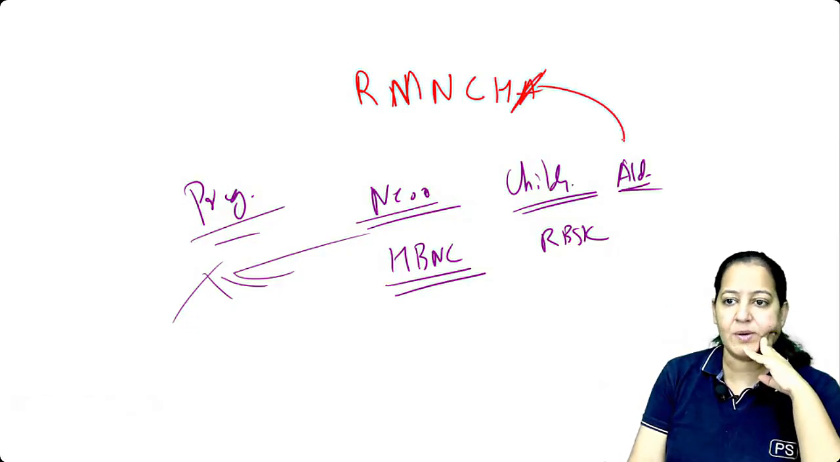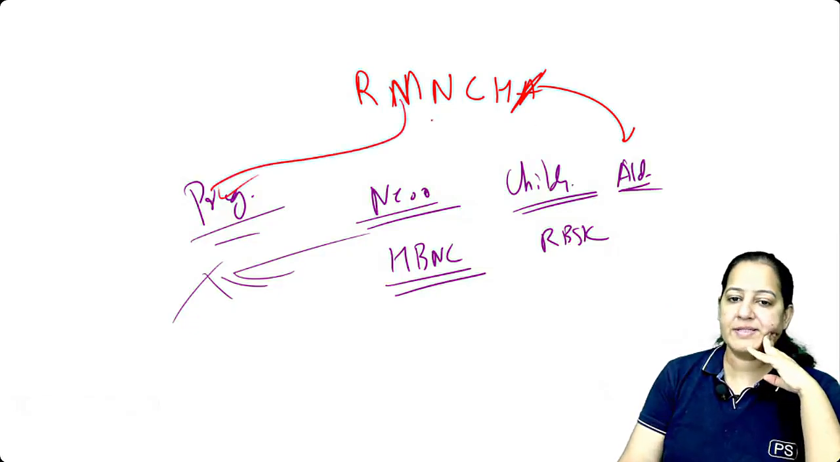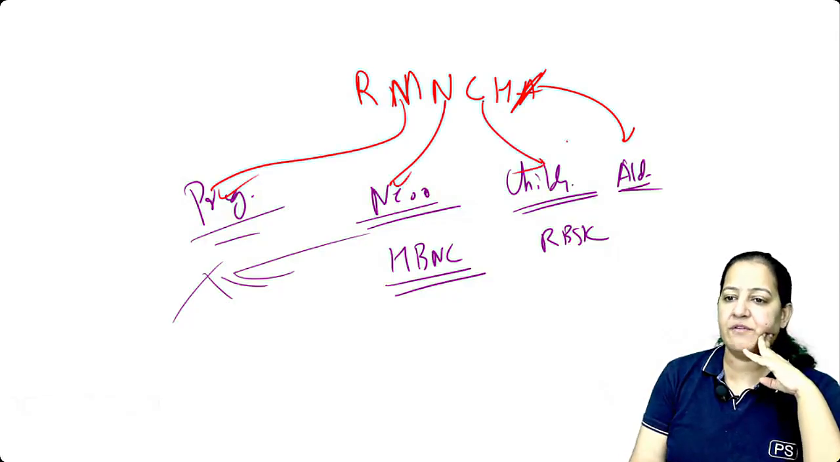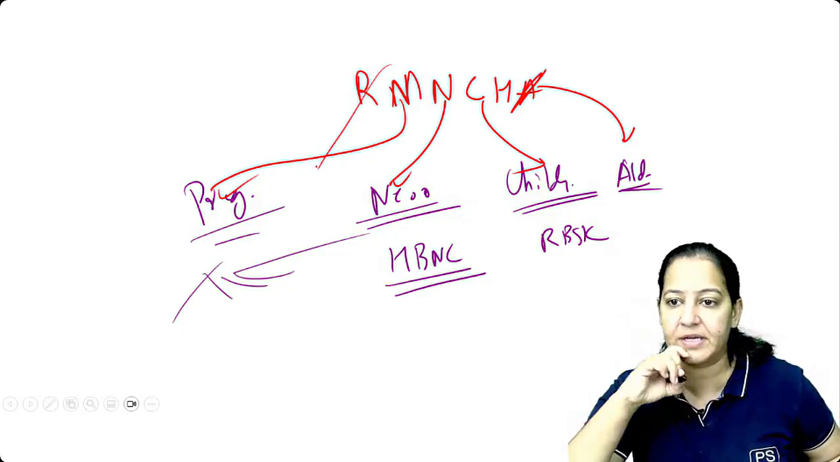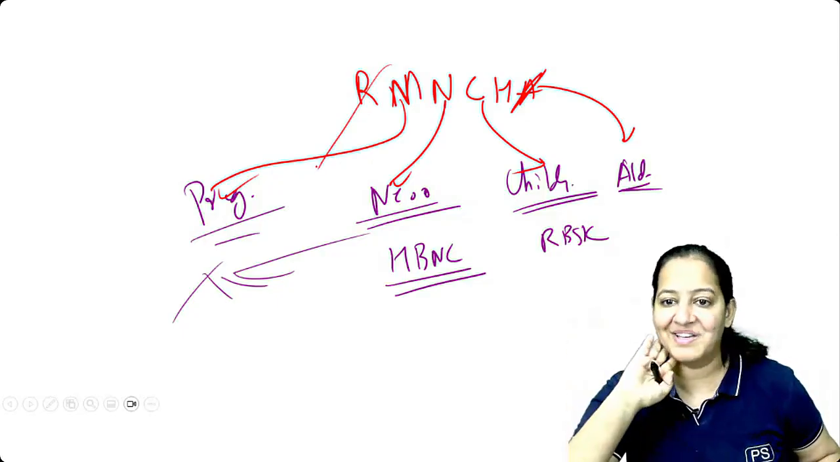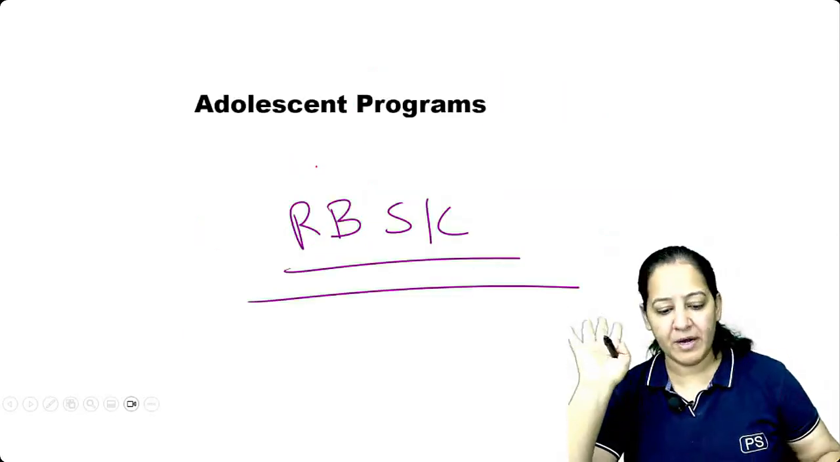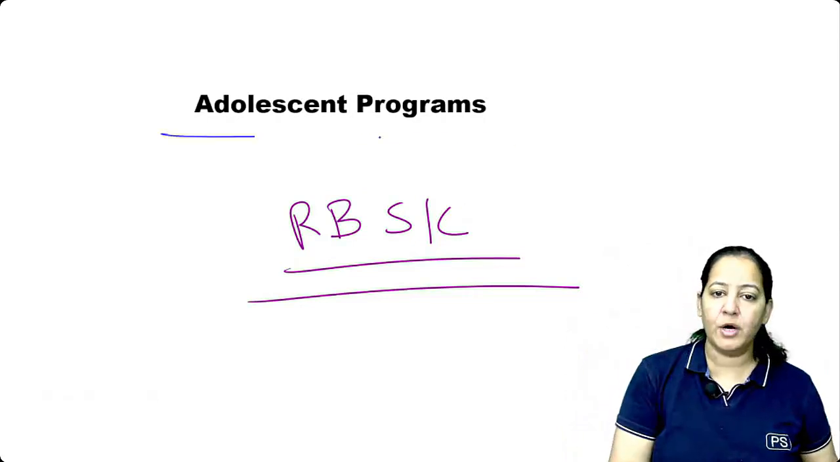So lastly, adolescents. We have already seen maternity. We have already seen neonate. We have already seen children. Reproductive, I have told you in family planning yesterday. So I'm coming to adolescents lastly. So this will be completed. So I'm coming to the adolescent programs. Can I come to the adolescent programs now?